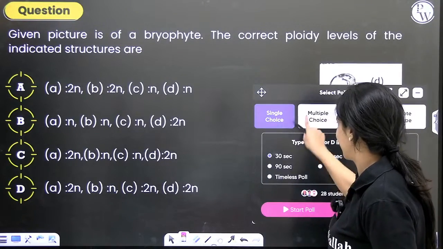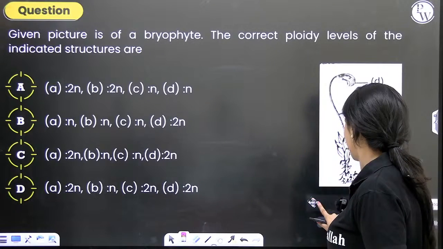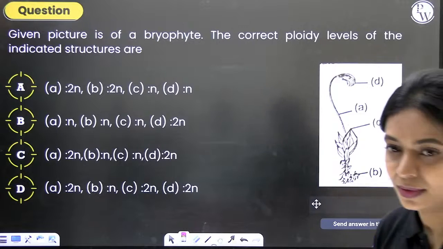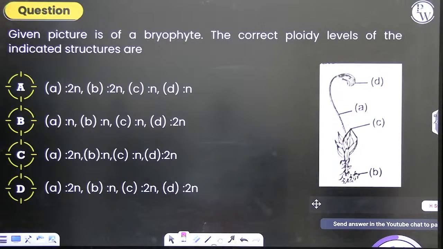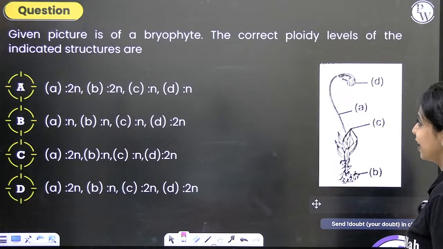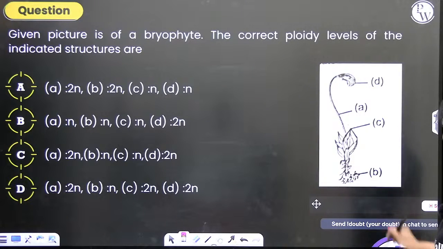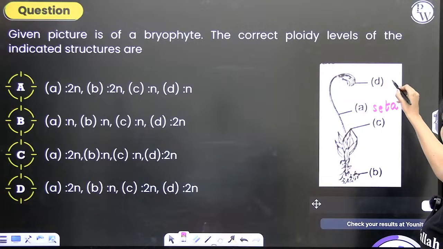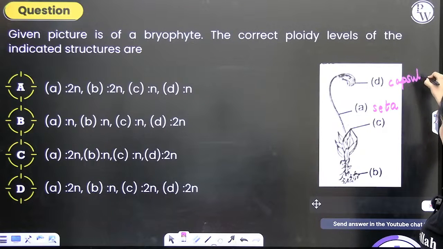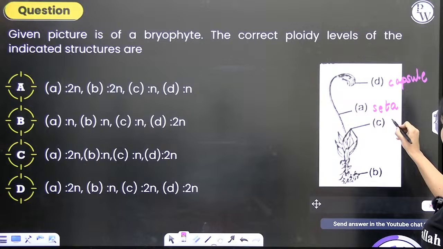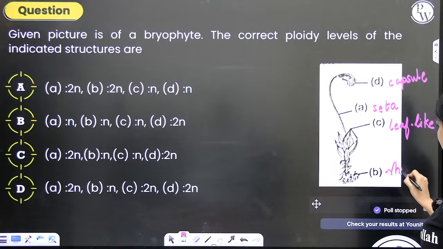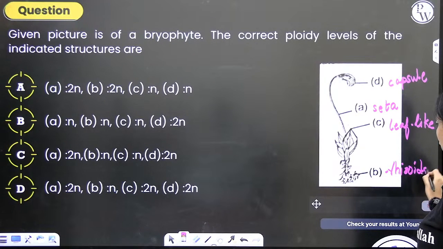Here is a diagram based question. I found it very interesting. Let's see how many of you will answer correctly. Given is a picture of a bryophyte. The correct ploidy levels of the indicated structures are. So you have A here. A is the seta. D is the capsule. C is the leaf-like structures. B is your rhizoids. What is the ploidy? You have to tell me.